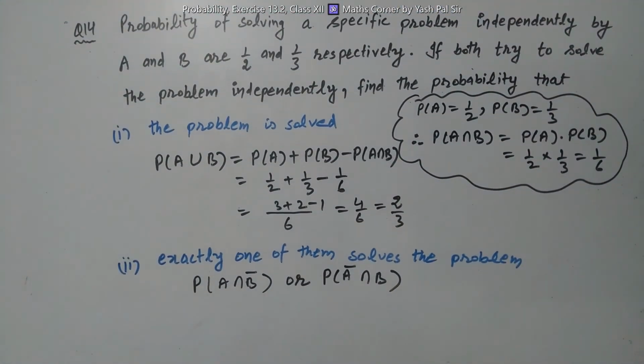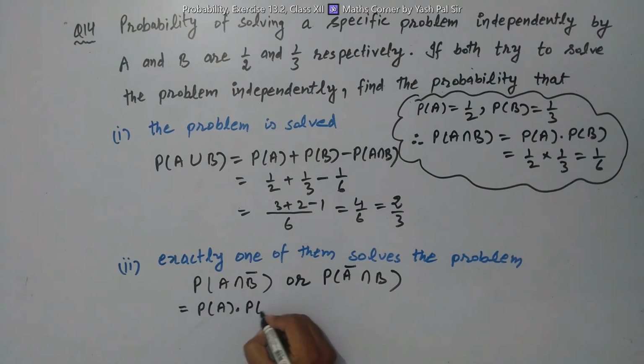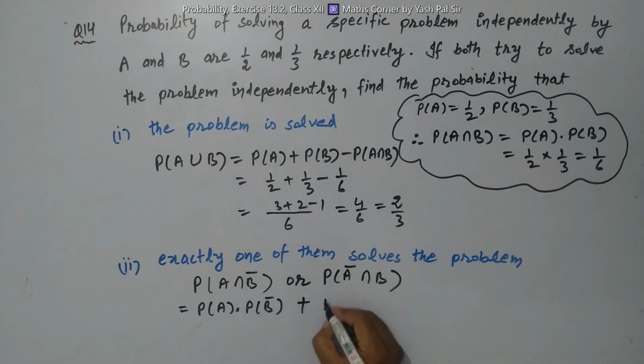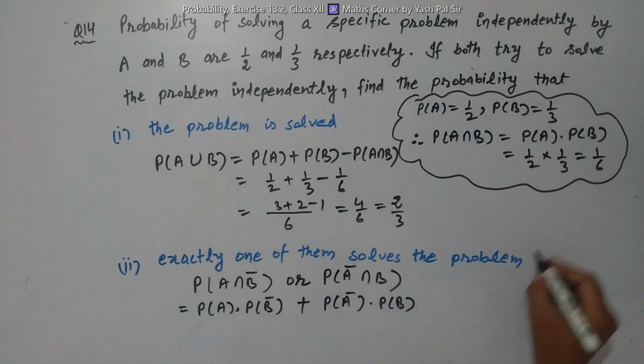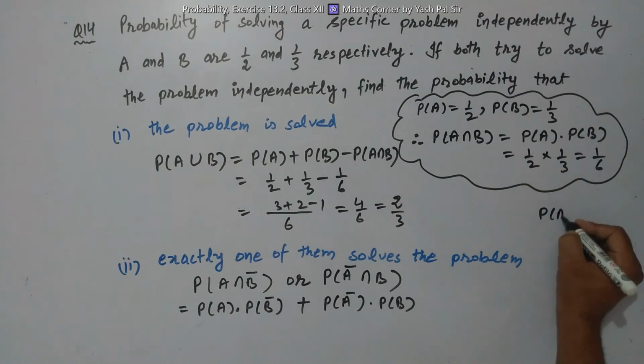Because A and B are independent events, we can write this as probability of A into probability of B bar, plus probability of A bar into probability of B. Now what is probability of A bar?